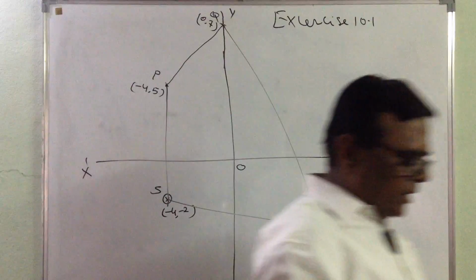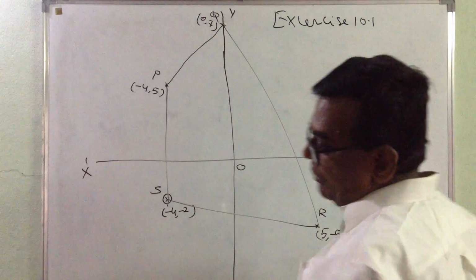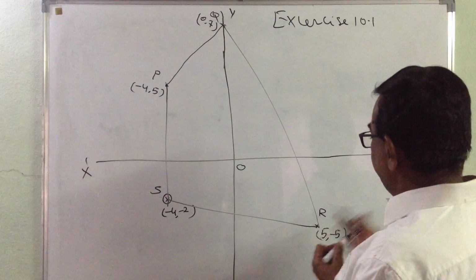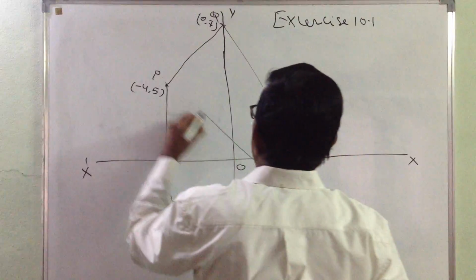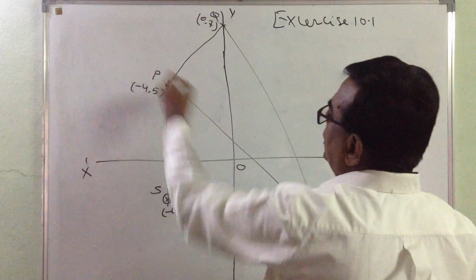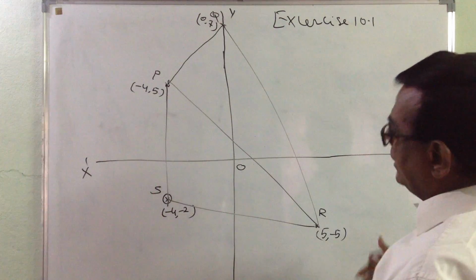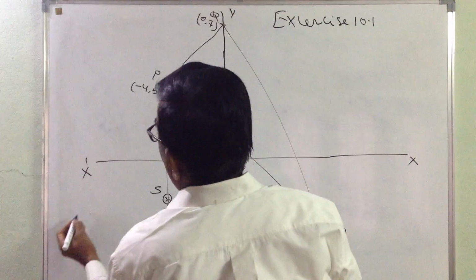After plotting this, we are asked to find the area of this quadrilateral. We don't have any formula for the area of a quadrilateral. So what we do is connect P and R. Then this becomes two triangles, and the area of this plus this is equal to the whole. So why not use triangle PQR?